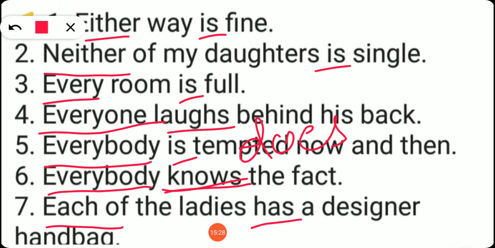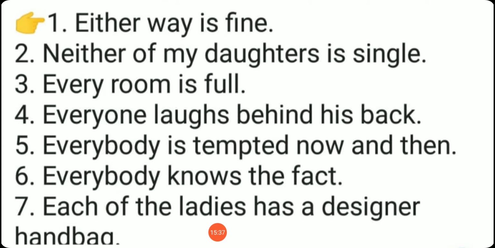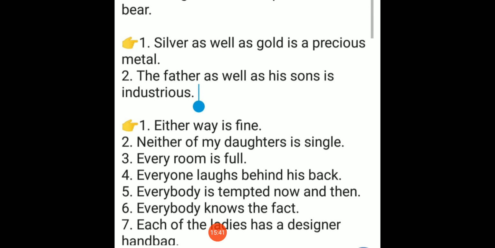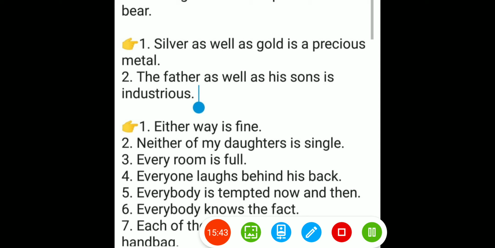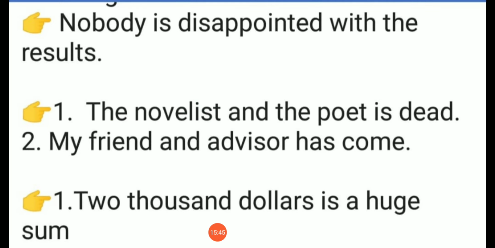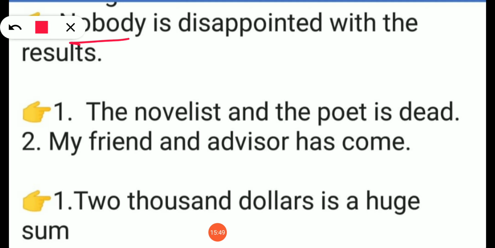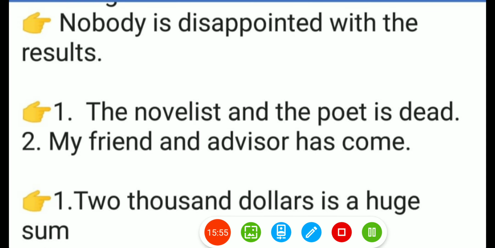So when you are using either, neither, every, everyone, everybody, each, and also nobody, the same condition applies. Okay, nobody is singular. With all these words you have to use a singular verb.